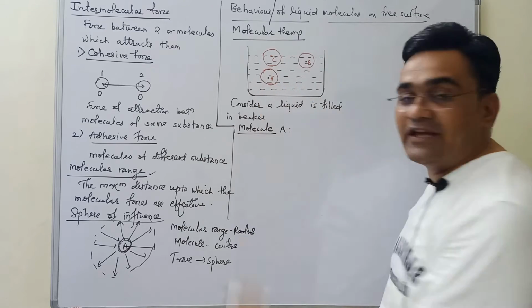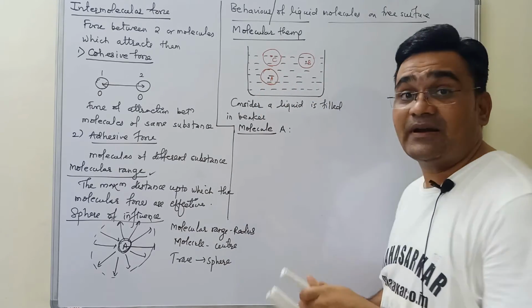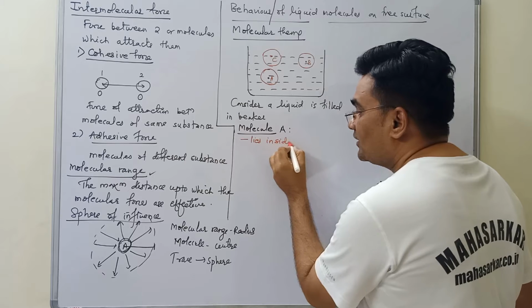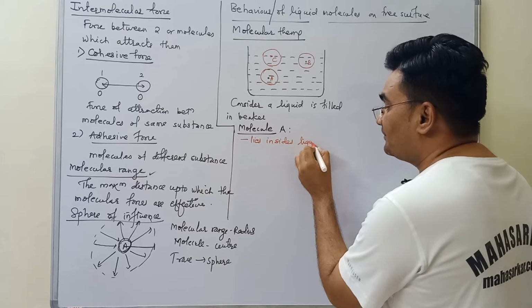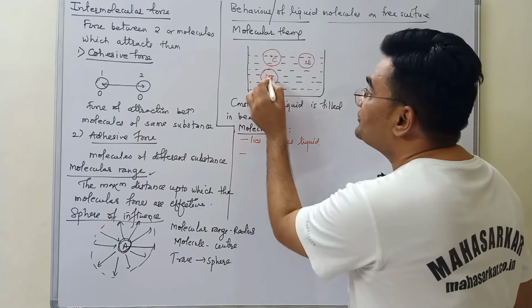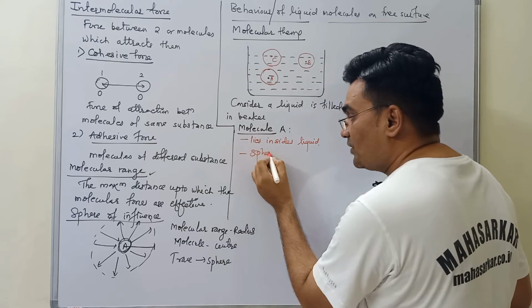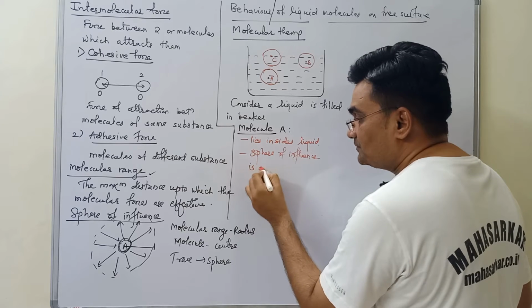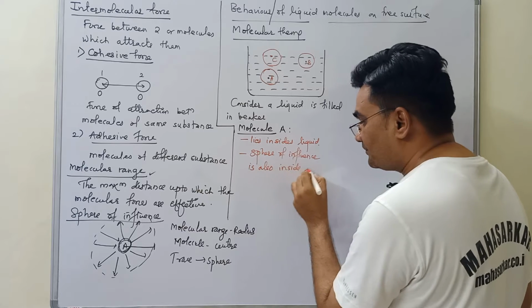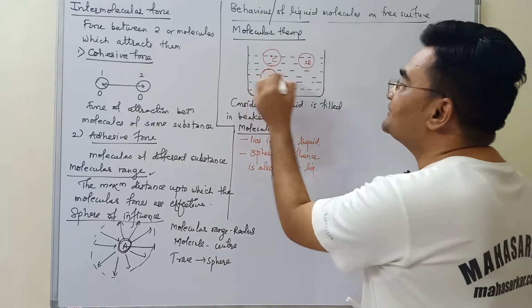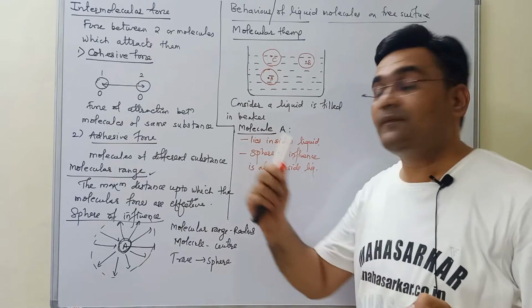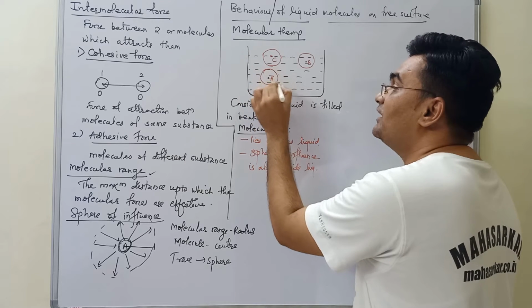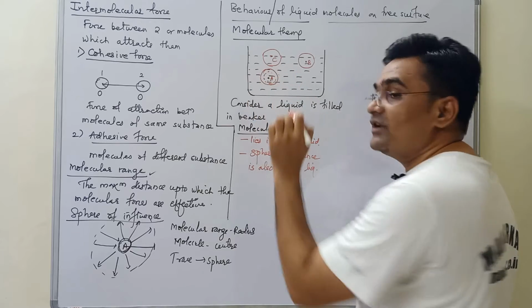We will discuss from molecule A. What is the position of molecule A? It completely lies inside the liquid. Because of this, its sphere of influence is also inside the liquid. Then nothing except liquid molecules can exert force on molecule A. In short, around liquid molecule A there are only liquid molecules. So the sphere of influence of that molecule will also have only liquid molecules.